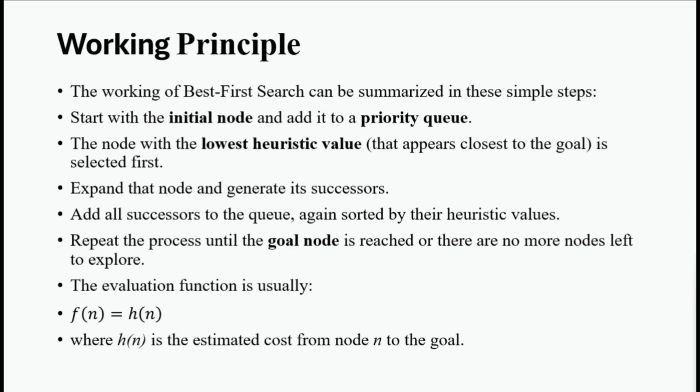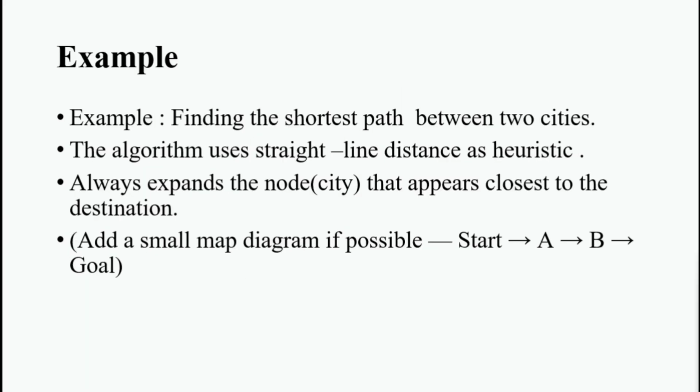Let me give an example for this. We are finding the shortest route between two cities. The algorithm uses the straight line distance as a heuristic to decide which city to travel to next. It always chooses the city that appears closest to the destination and moves step by step towards the goal. This way, it avoids wasting time exploring paths that are unlikely to lead to the destination. This is a small example for the best first search algorithm.